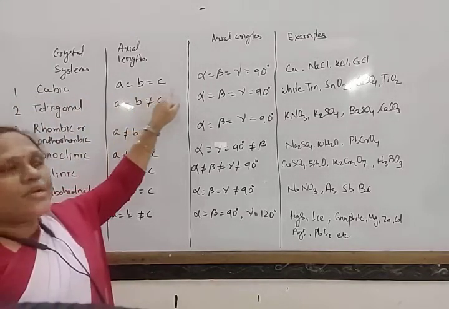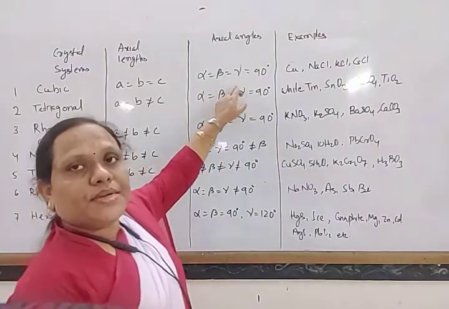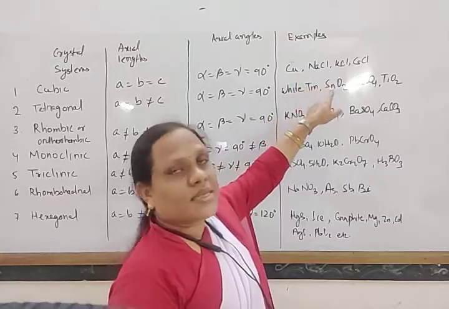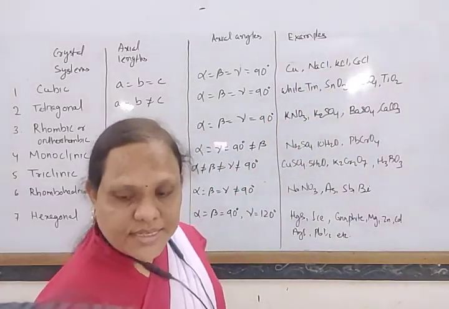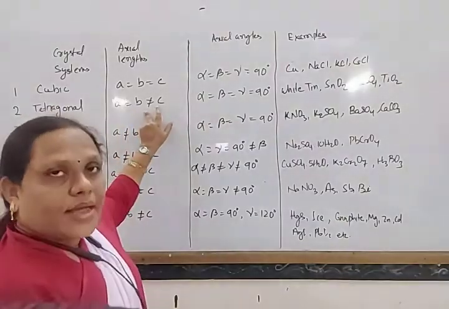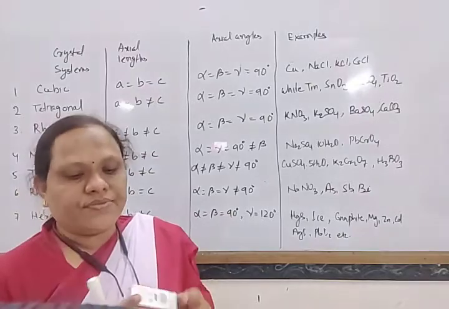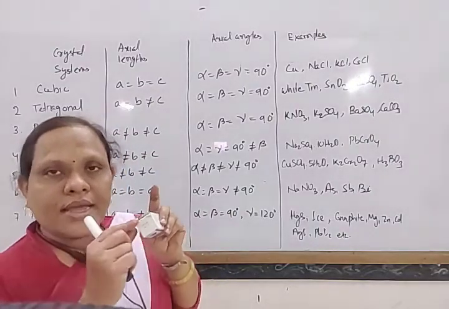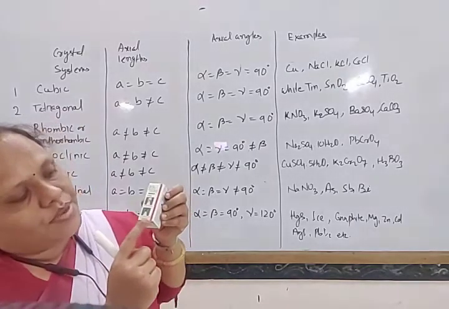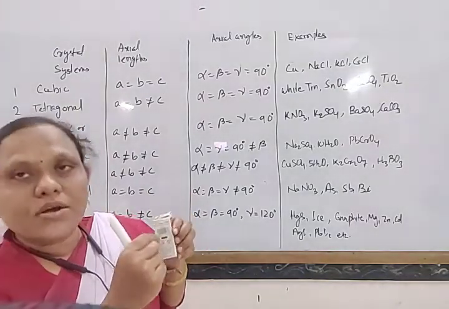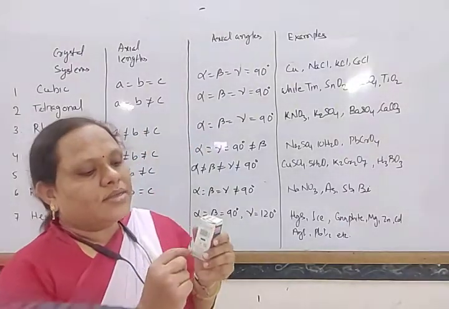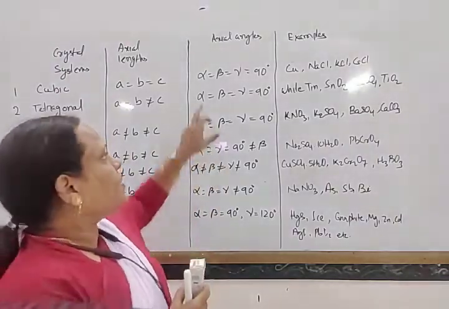Cubic, when A equal to B equal to C, and alpha equal to beta equal to gamma equal to 90 degrees; copper, sodium chloride, potassium chloride, and cesium chloride come under this. And tetragonal, where A equal to B but not equal to C, and alpha, beta, gamma are also 90 degrees.